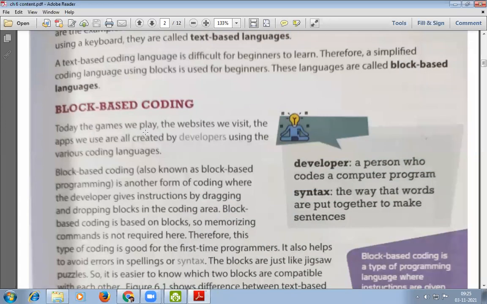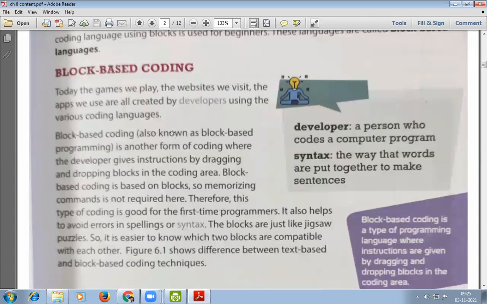Today, the games we play, the websites we visit, the apps we use are all created by developers using various coding languages. Block-based coding, also known as block-based programming, is another form of coding where the developer gives instructions by dragging and dropping blocks in the coding area.